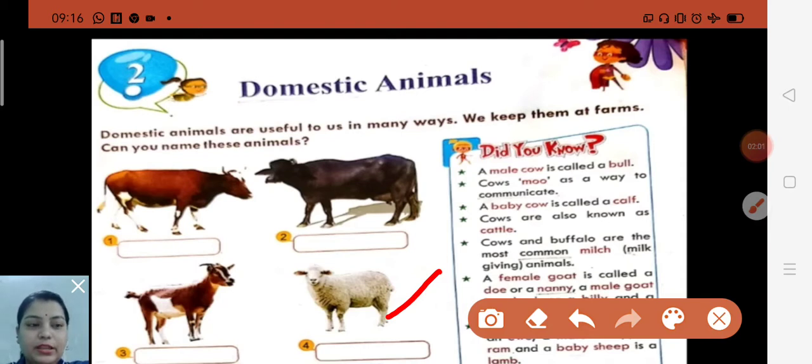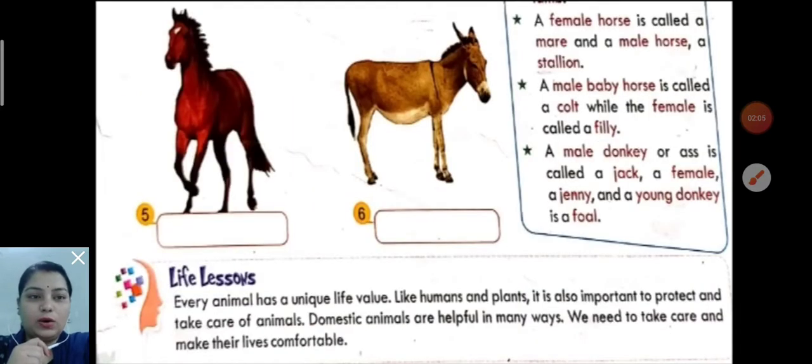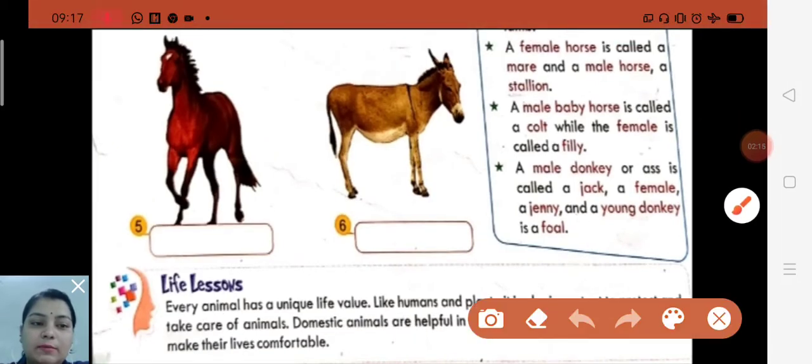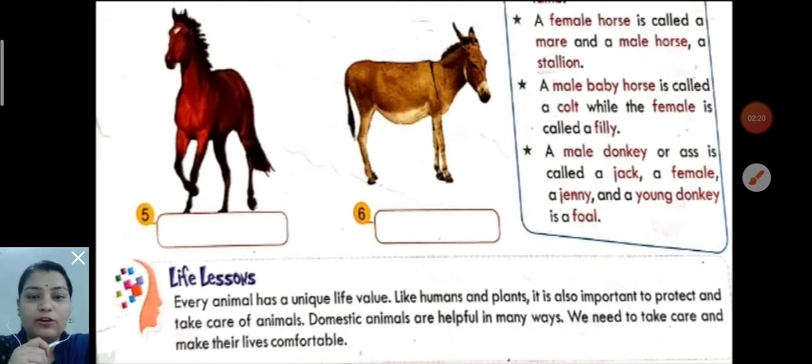Now after that, next one is horse and donkey. And my dear children, what do you know about animals? Every animal has a unique life value, like humans and plants. It is also important to protect and take care of animals. Domestic animals are very useful for us in many ways. We need to take care of them and make their lives comfortable.